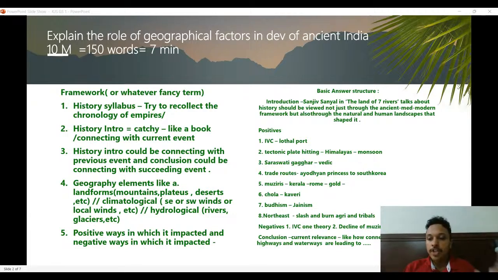History question, so the introduction could be something like a book or something in the current news, something in the current affairs that you can connect it with, or it could be using the chronology itself. Body, talk about what is asked in the question, and the introduction connected with the previous things in history, and concluded with things that happened in the later phases. Sure, you can use the Silk Road. You can use anything that resonates, that can be pertinent to the question.